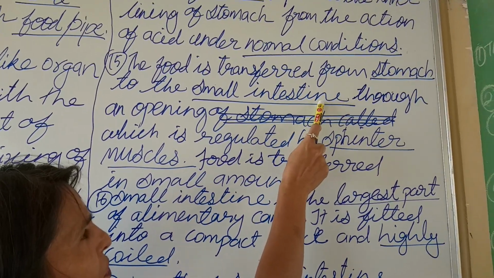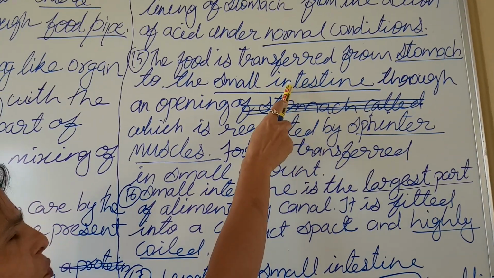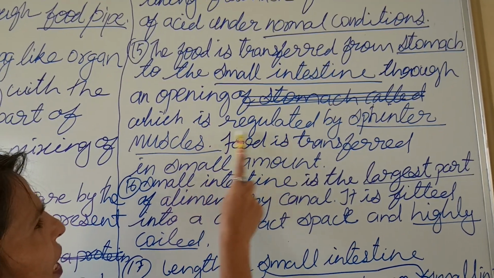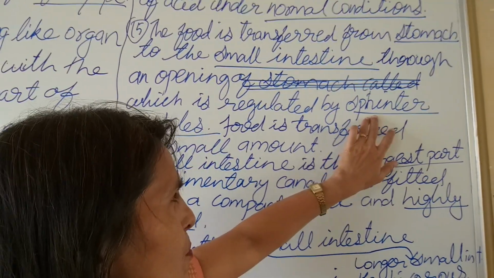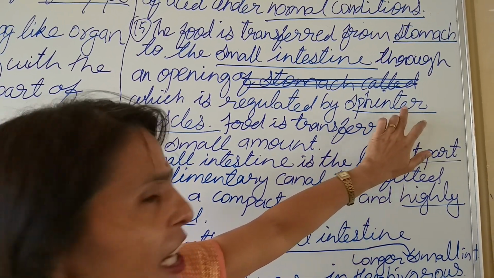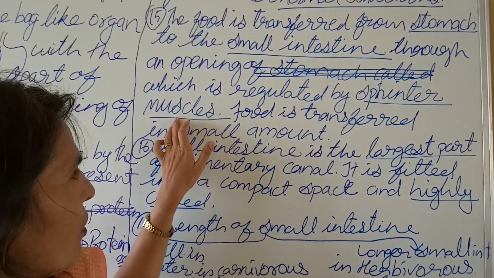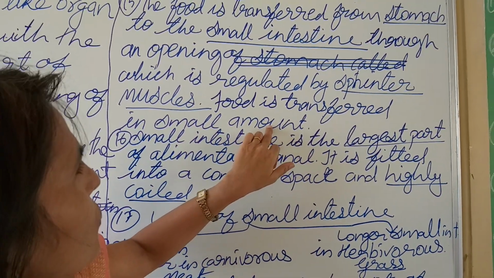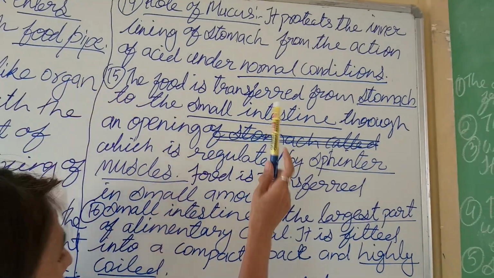And when the food is transferred from the stomach to the small intestine, there is an opening which is controlled by the muscle that is called the sphincter muscle. Spelling is S-P-H-I-N-C-T-E-R, and the food is transferred in a small amount from the stomach to the small intestine.